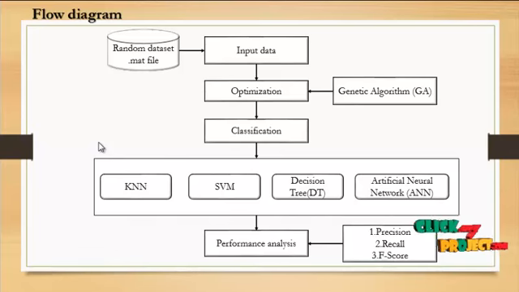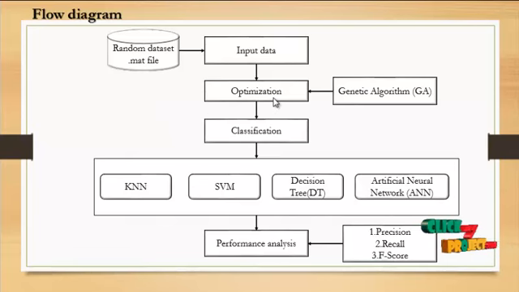Here we use a data set which was randomly collected from an operator's call center database over a 12-month period. The data set contains 3150 customers, with attributes such as call failures, complaints, subscription length, charge amount, secondary users, frequency of use, frequency of SMS, and so on, as well as the age group. All the performance analysis is done on the input data, and then optimization.